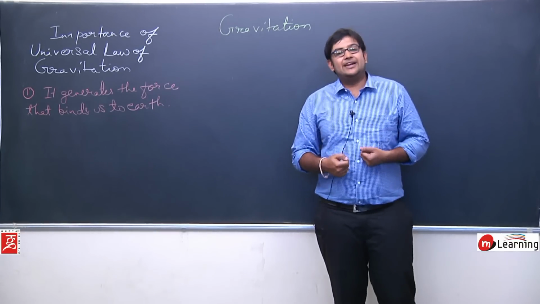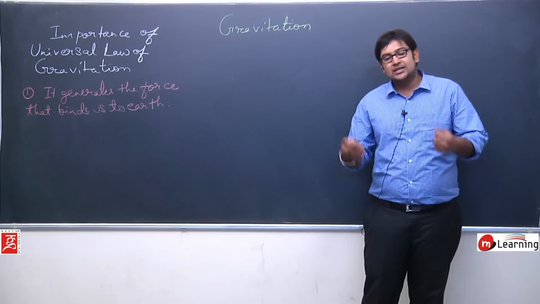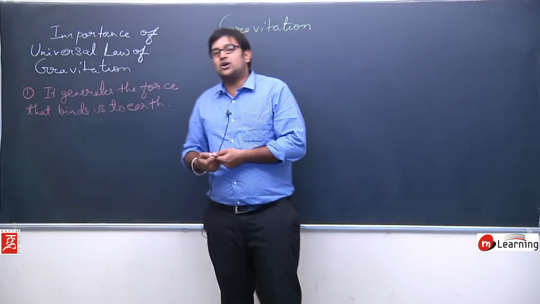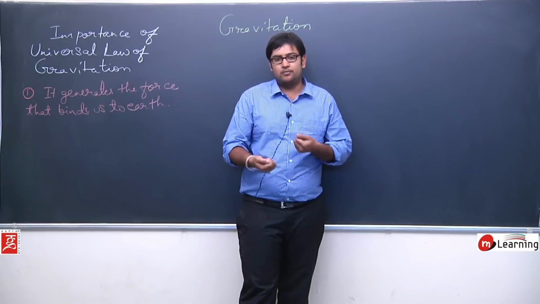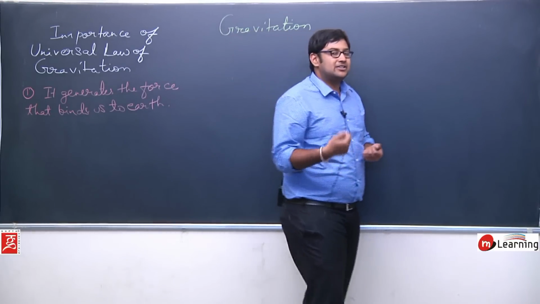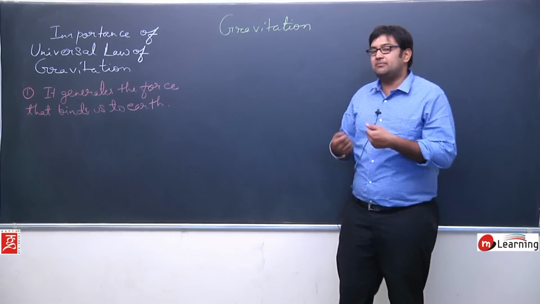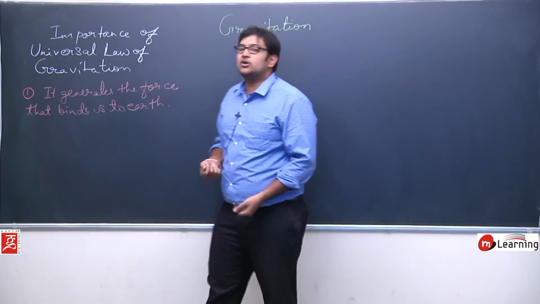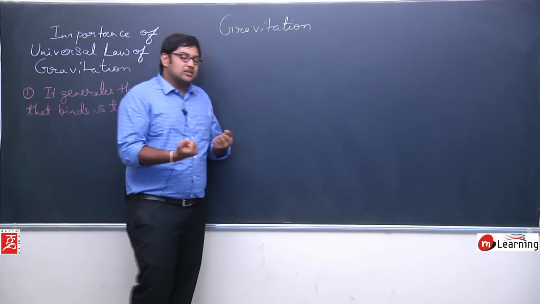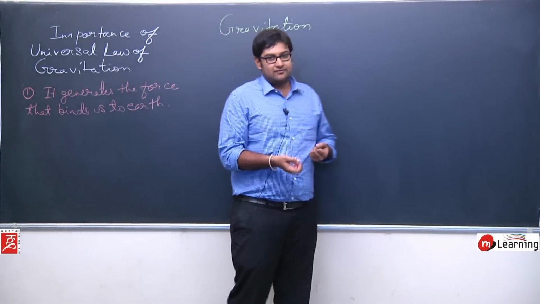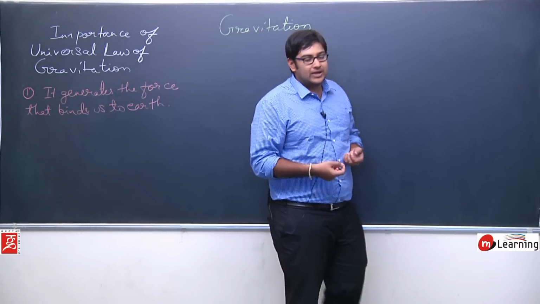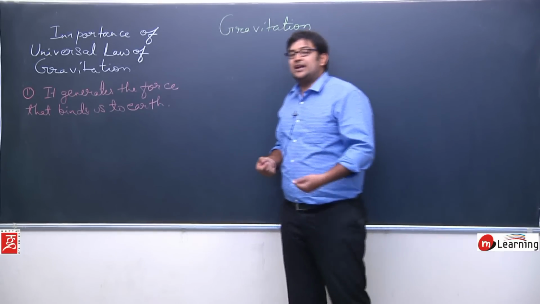I have some finite mass, earth has some finite mass, and the force between us is proportional to the product of my mass and the earth's mass, and inversely proportional to the square of the distance between me and the earth. Earth means I am talking about the center of the earth. So the earth is attracting me with a force F equals G m1 m2 upon r square, and that's why I am able to stand here.